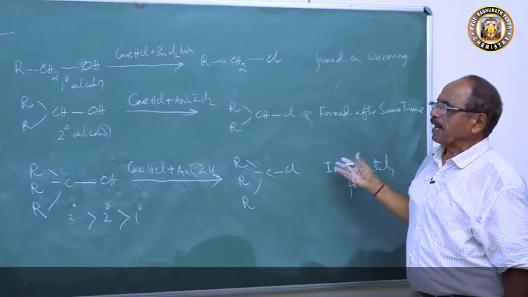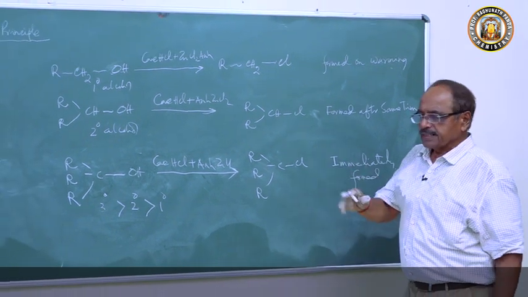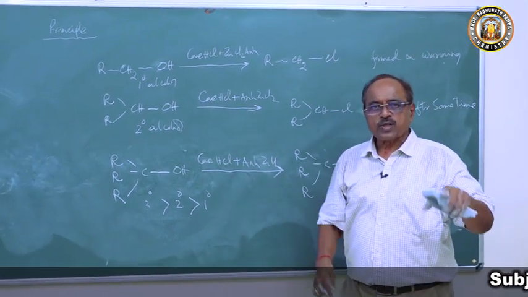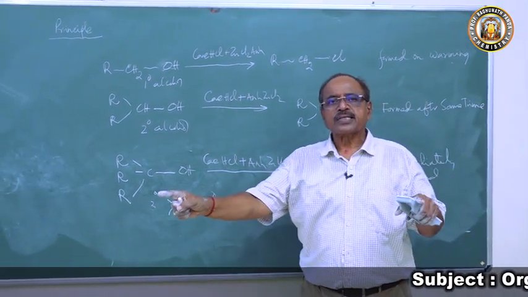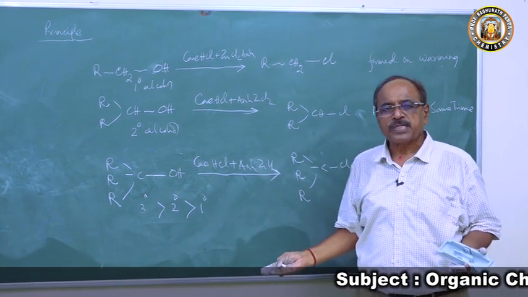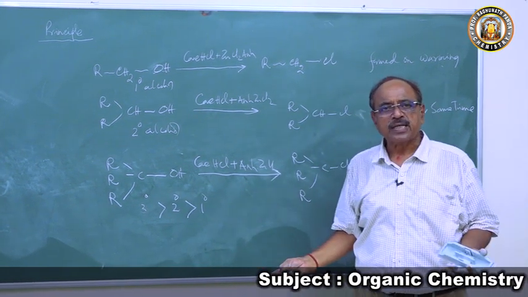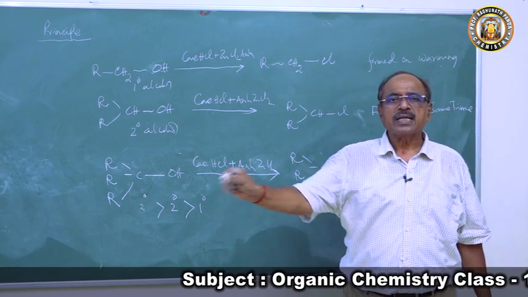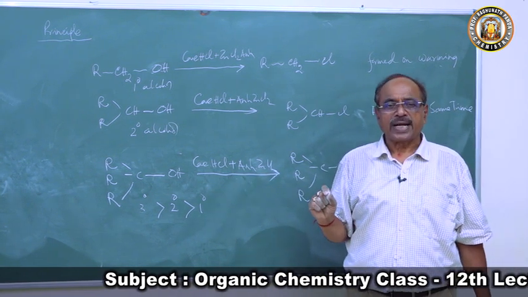So when you take the alcohols, three test tubes are there. One test tube primary, one secondary, one tertiary. We do not know which is primary, which is secondary, which is tertiary. We add concentrated HCl, then we add zinc chloride.